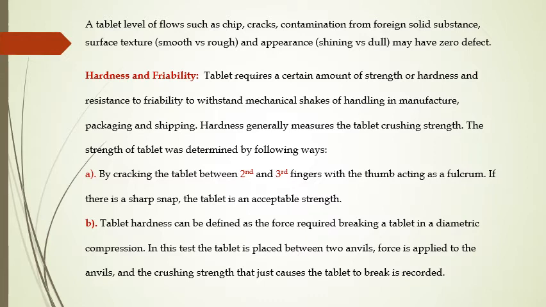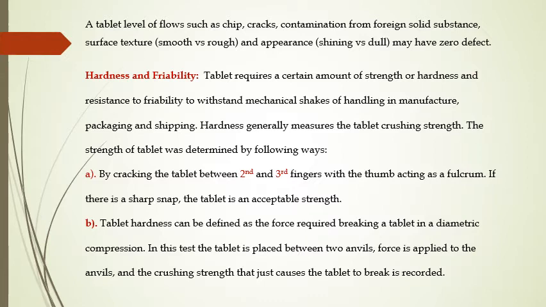Now next is hardness and friability. Tablets require a certain amount of strength and hardness and resistance to friability to withstand the mechanical shocks of handling in manufacture, packaging, and shipping. Hardness generally measures the tablet crushing strength. The strength of a tablet can be measured in the following two ways. First is by cracking the tablet between the second and third finger with the thumb acting as a fulcrum. Fulcrum is a base. If there is a sharp snap, the tablet is of acceptable strength.